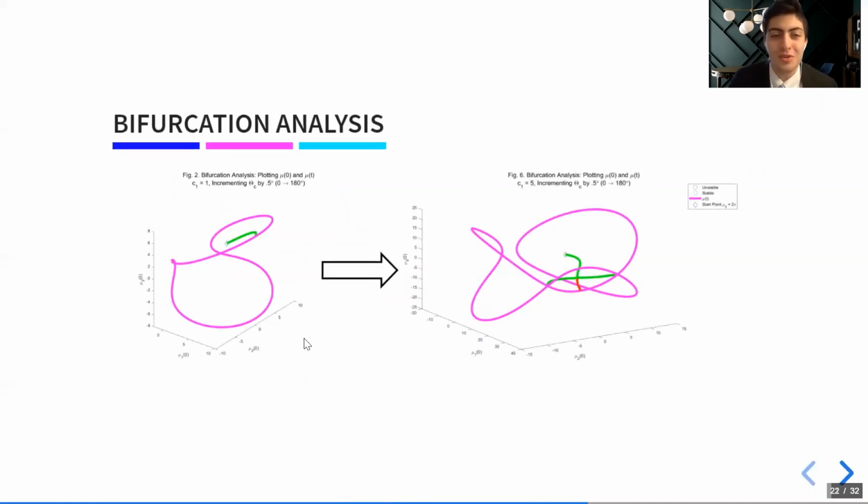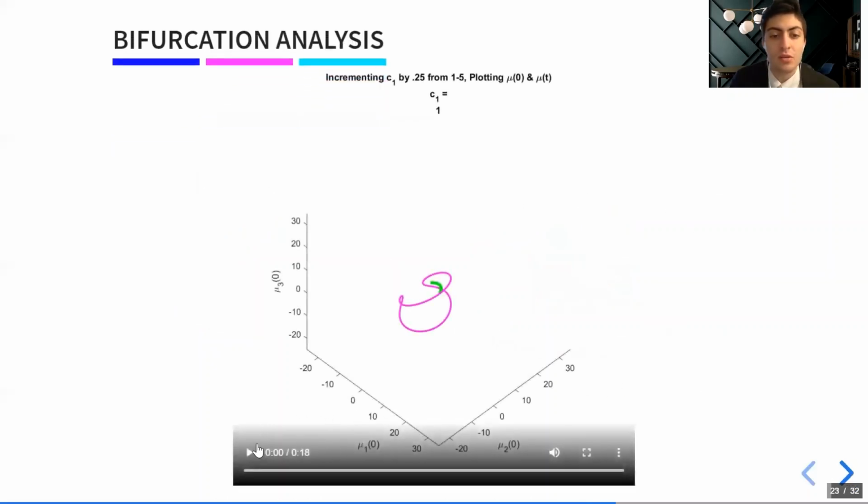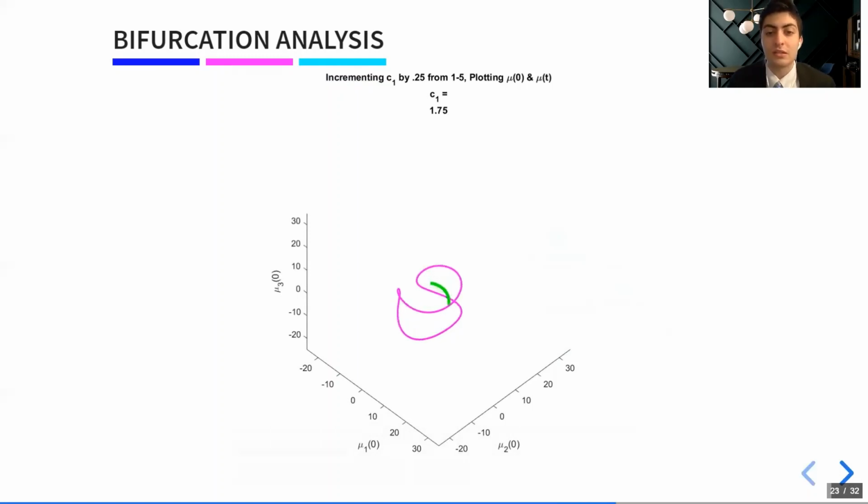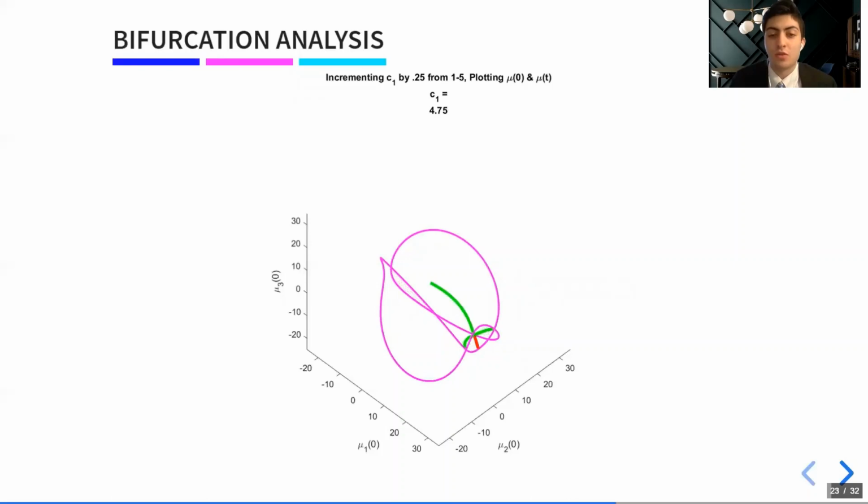Okay, well, I showed you a case where we reach our first unstable point at 180 degrees. And I also showed you a case where we reach our first unstable point before 180 degrees. But how does this plot on the left deform into this plot on the right? I can visualize this by slowly incrementing my C1 value. So here I'm starting at a twisting stiffness of 1, and I'm incrementing by a fourth. And you can see that the curves begin to overlap. When they overlap, we start seeing this pitchfork bifurcation.